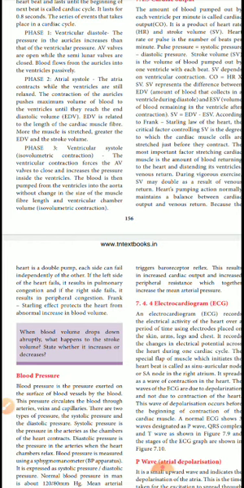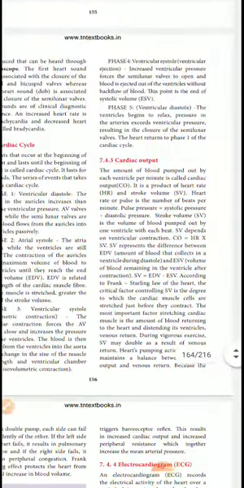Phase 3 is the isovolumetric contraction. Isovolumetric, it will happen automatically. The ventricle contraction forces the AV valves to close and increases the pressure inside the ventricle. The blood is then pumped from the ventricle into the aorta without a change in the size of the muscle fiber and ventricle chamber. So the next phase is the fourth phase.